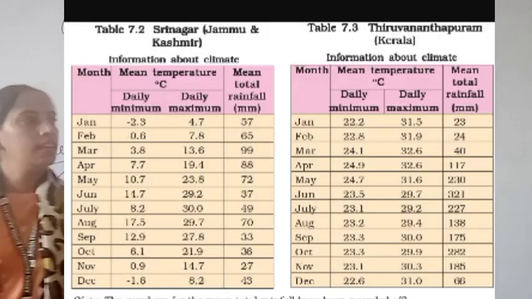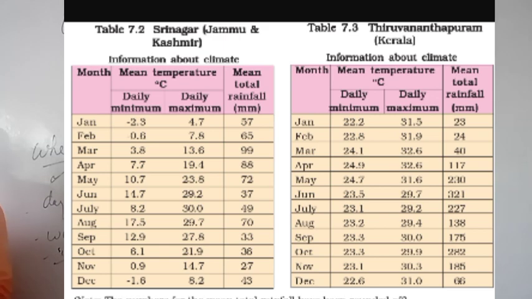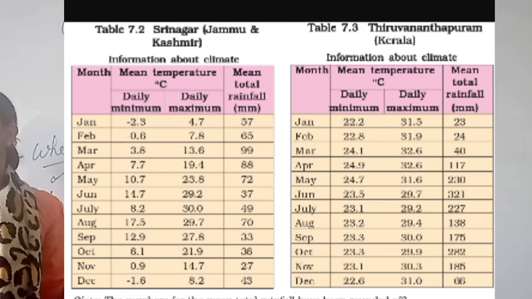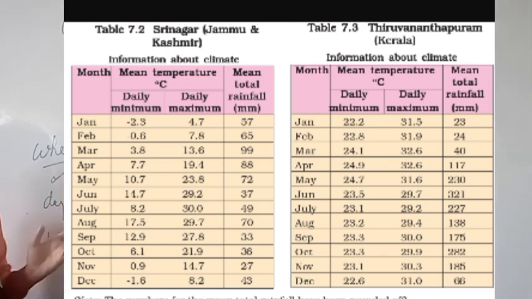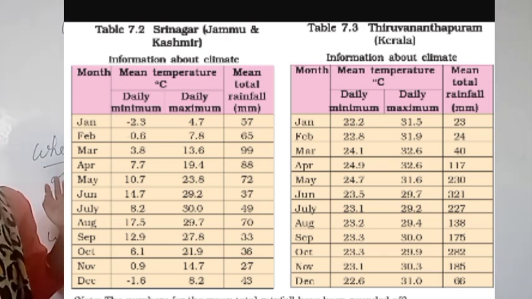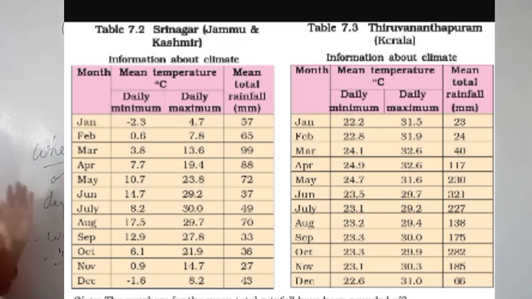Here you can see this table also. The climatic conditions at two places are shown here. In India, the mean temperature for a given month is found in two steps. Clear? The first place is Srinagar, which is in Jammu and Kashmir, and the second one is Trivandrum, that is in Kerala.